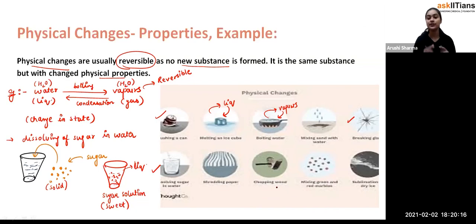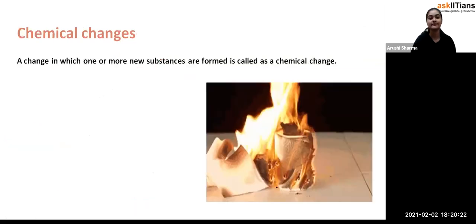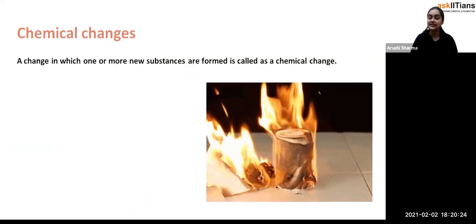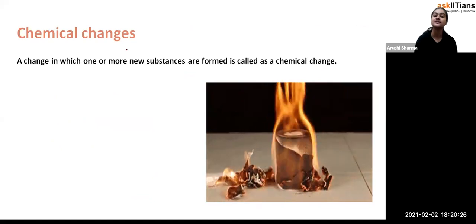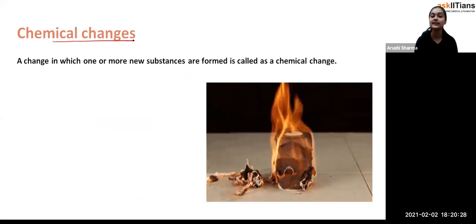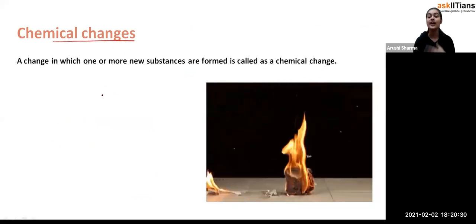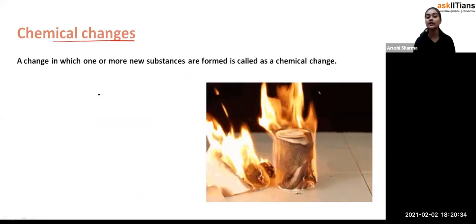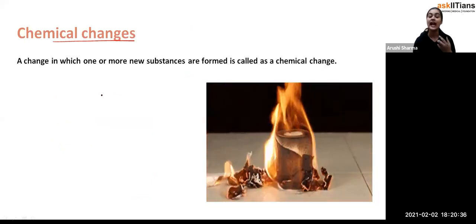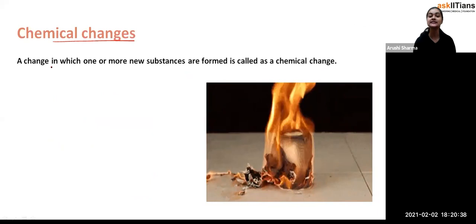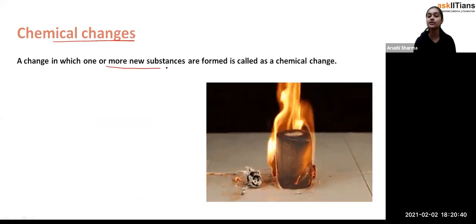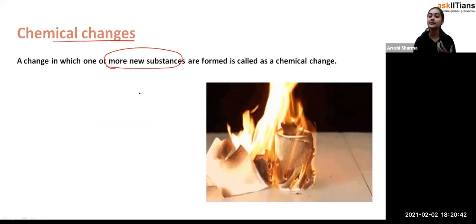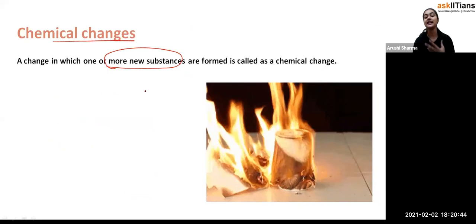Now we are going to discuss chemical changes. Fine. So now, chemical changes, student. In a chemical change, whenever there is a change in the chemical composition, we call it a chemical change. And the change in which one or more new substances are formed is called a chemical change.